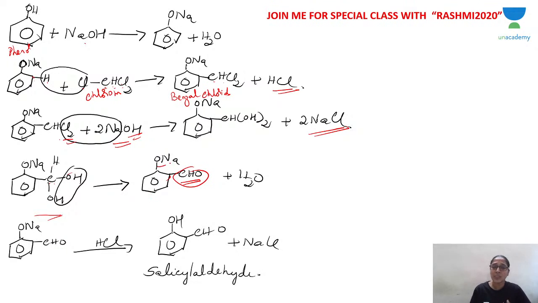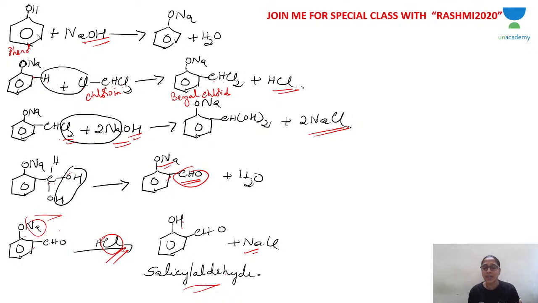Now what is remaining? Just ONa has to be converted into OH. So OH is converted into ONa by treating with the base. So ONa is converted into OH by treating with an acid. So NaCl is the byproduct. See, Cl from the acid and Na from the ONa. You will get NaCl as the byproduct, and you get salicylaldehyde. Salicylaldehyde is the product.